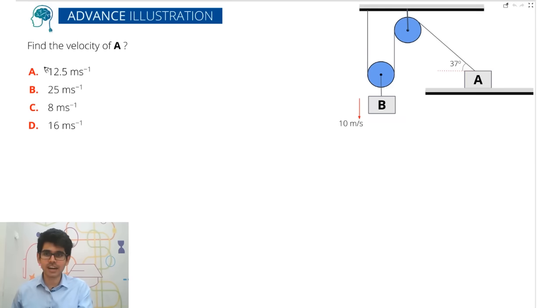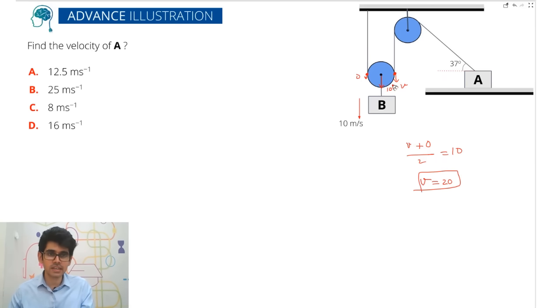So here, see how I will just solve it for you in 1 second: if this point's velocity is 10, this point's velocity down is 0 because it is connected here. So I can easily find this velocity. If I take this velocity as v, I can easily say left plus right by 2, all in the same direction, right? v plus 0 by 2 is equals to 10. So v is equals to 20.